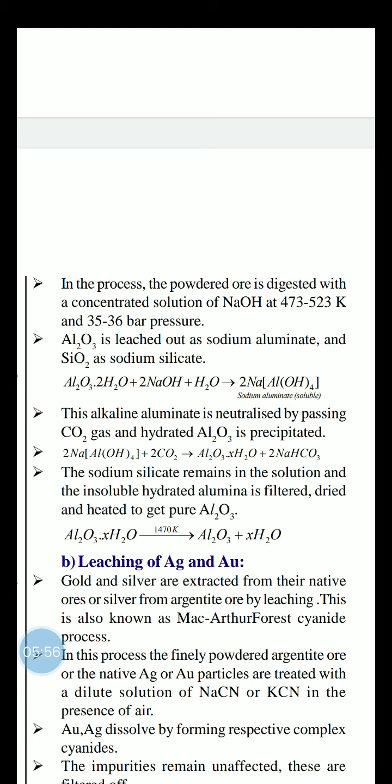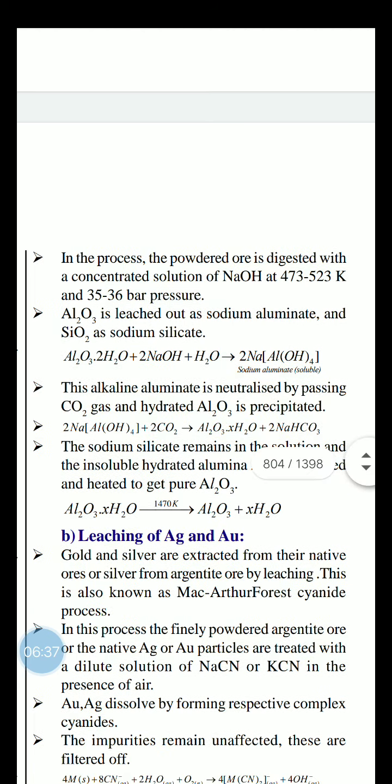For example, in the leaching process of alumina, what chemical reagent is added to concentrate the ore? The name is sodium hydroxide. So sodium hydroxide, a base, is the most important for extraction of alumina from the bauxite ore through the leaching process. Leaching is one of the chemical processes for concentration of the ore. Here titanium dioxide, silicon dioxide and iron oxide are also removed by using sodium hydroxide.